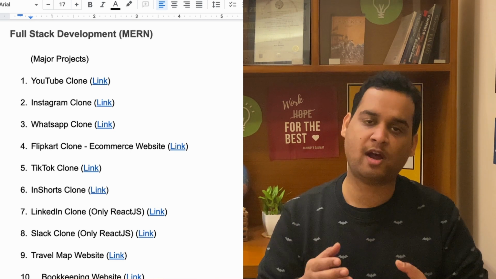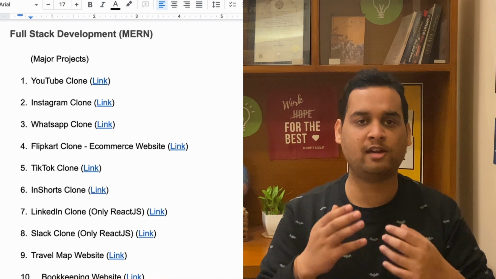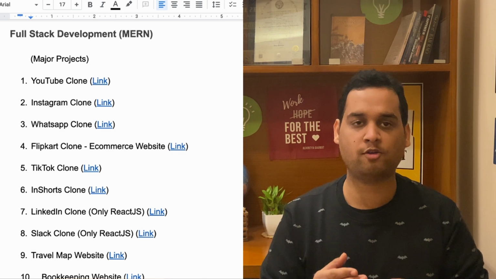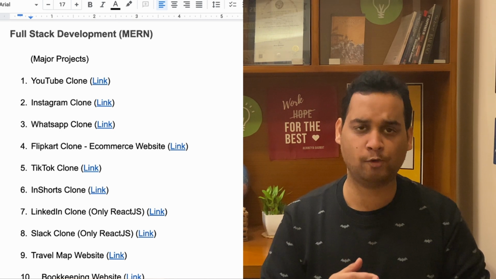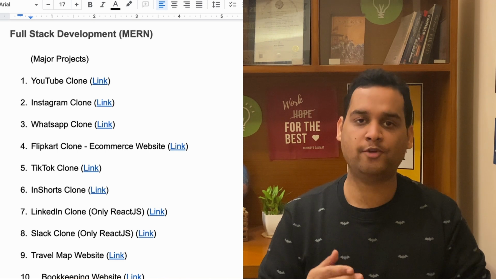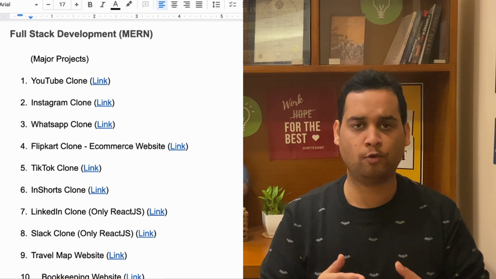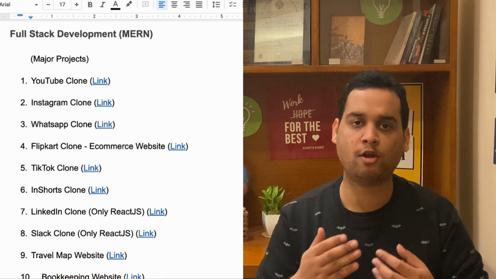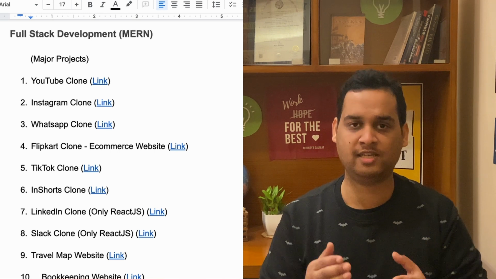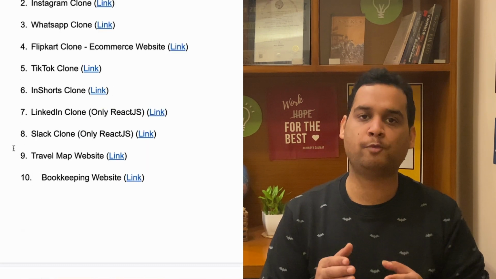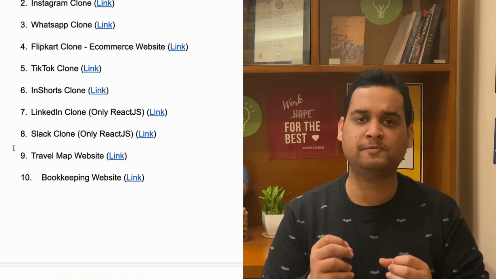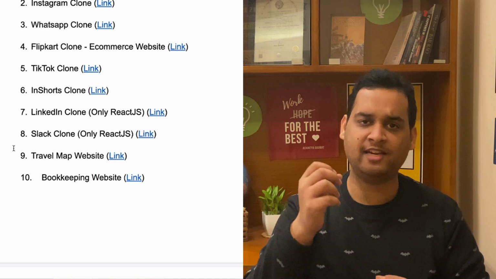You can also make a Flipkart clone out of these. The first 6 clones are completely MERN-Stack projects. The last 2 out of these, Slack and LinkedIn clone, are only React.js based. So if you are not that proficient in MERN, then you can make only a React.js based clone, or you can go for a complete MERN-Stack based clone as well. The next 2 major projects are a travel map website. In this website, you can pinpoint any location on a map.